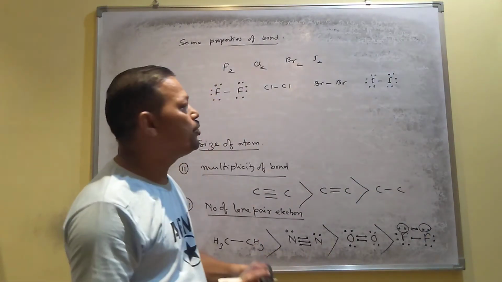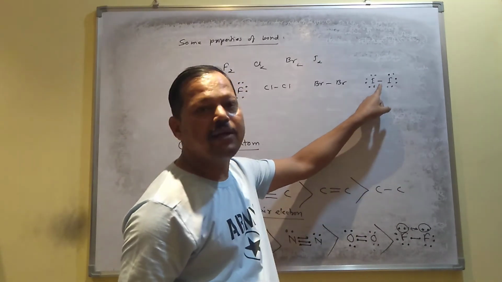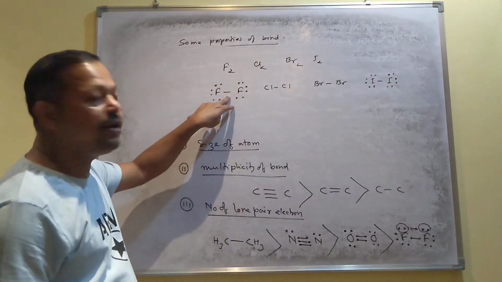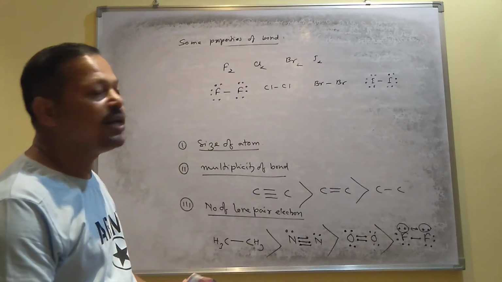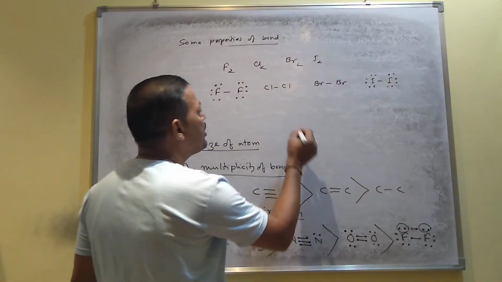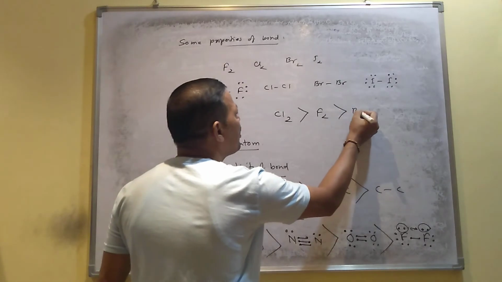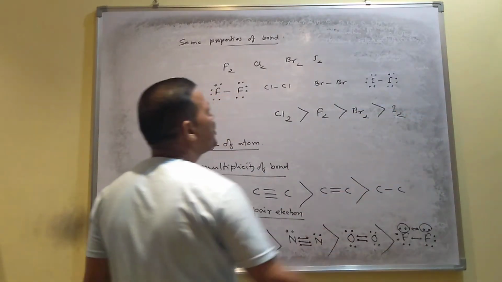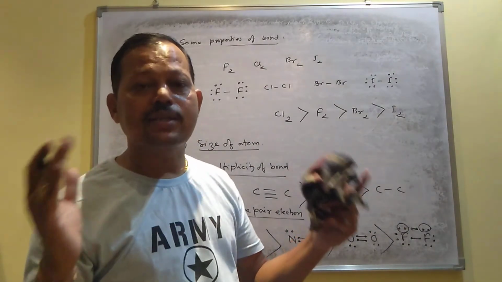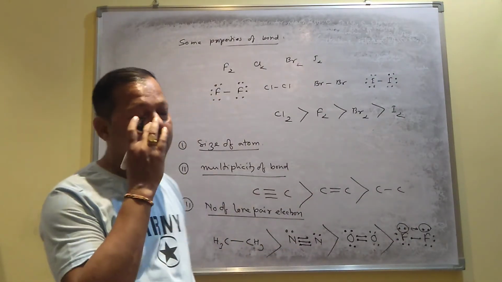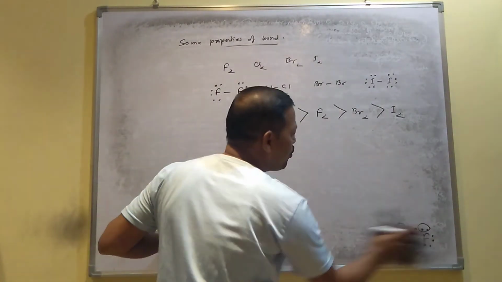Although I have told you, as the size of the atom increases, length will be more and energy will be less, so energy should be more in fluorine. But due to this lone pair repulsion, fluorine bond energy is less, and that is why the order is chlorine highest energy, then fluorine, then bromine, then iodine. So when you compare bond energies, it depends not only on the size of the atom, but on the lone pairs of electrons also. So this is about bond energy.